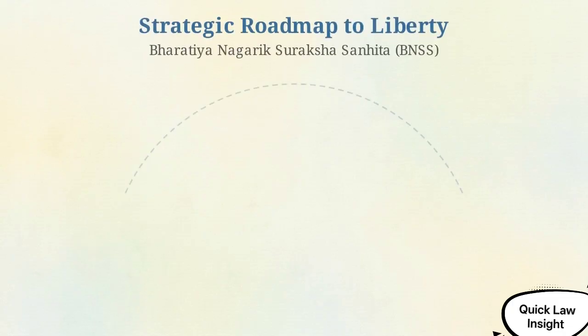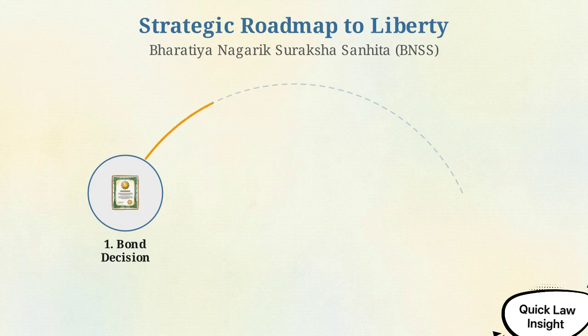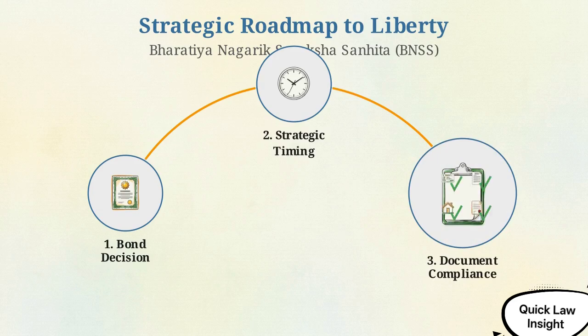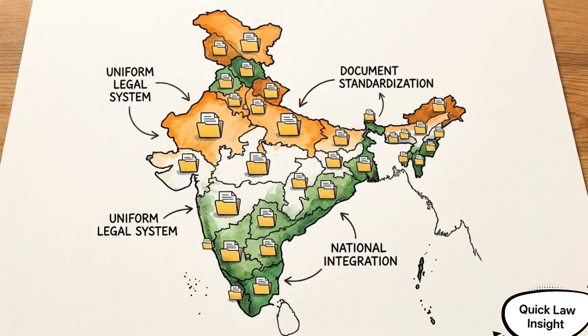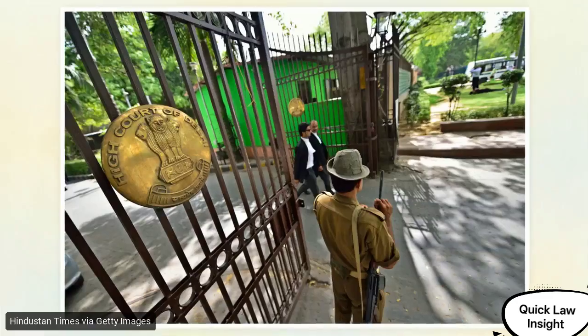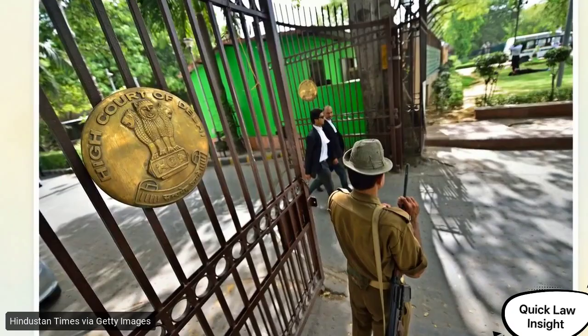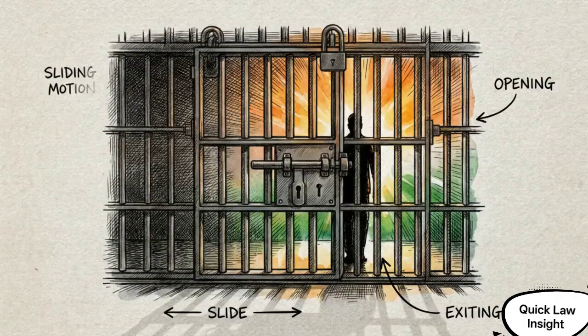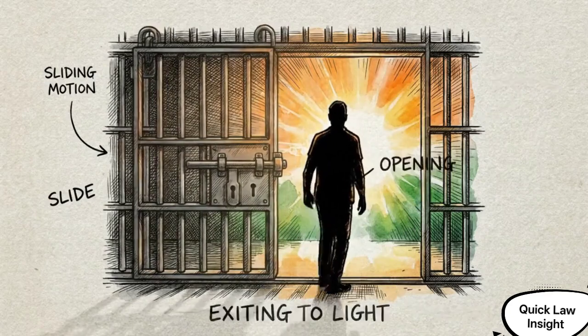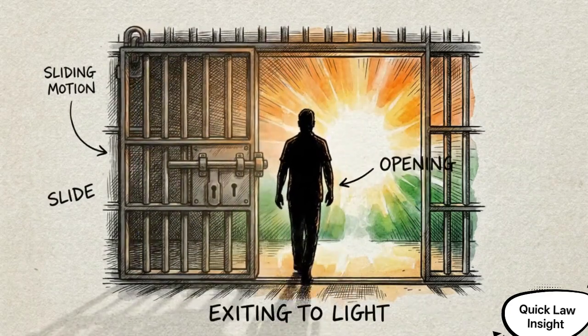Securing your release requires a precise sequence of actions: identifying whether you need a personal bond or a surety, timing your application for anticipatory or regular bail correctly, and submitting flawless paperwork. While these procedural steps are standardized across the country, the legal strategy for every single case is unique. Navigating this requires the guidance of a qualified criminal defense attorney. Knowing your rights, organizing your evidence, and acting with precise timing is the only way to protect your physical liberty in the Indian justice system.